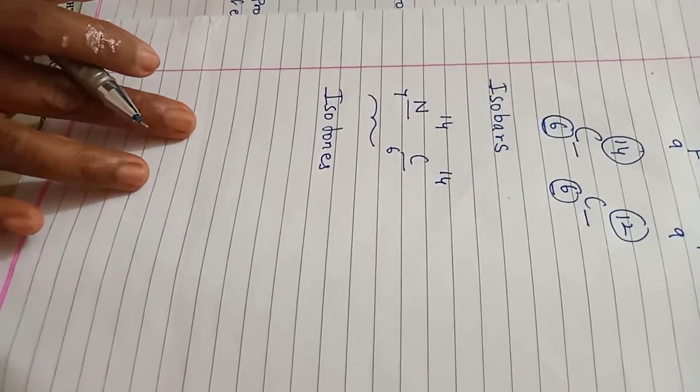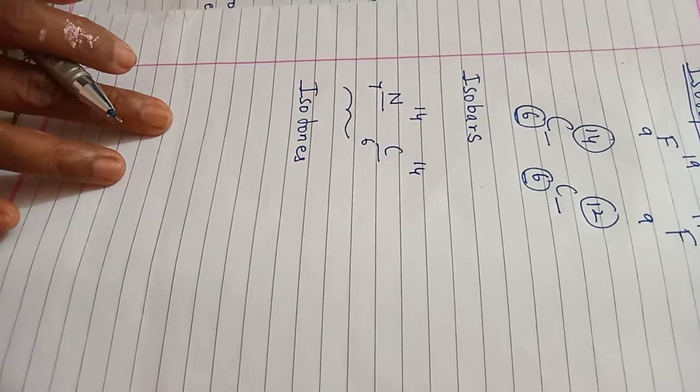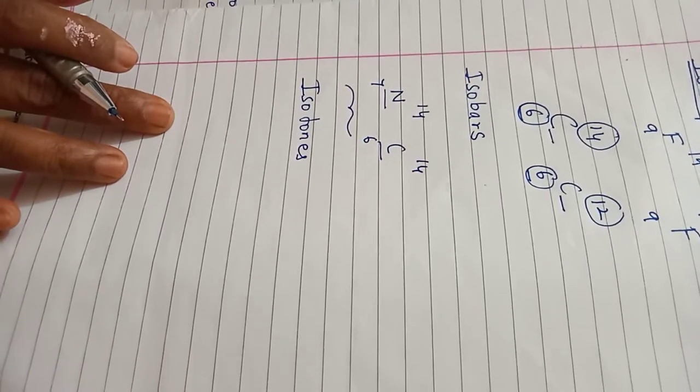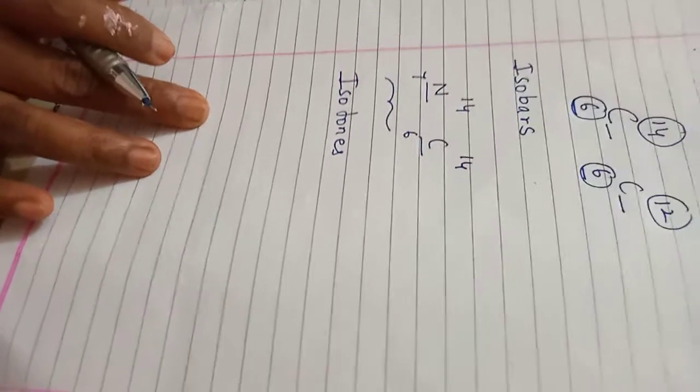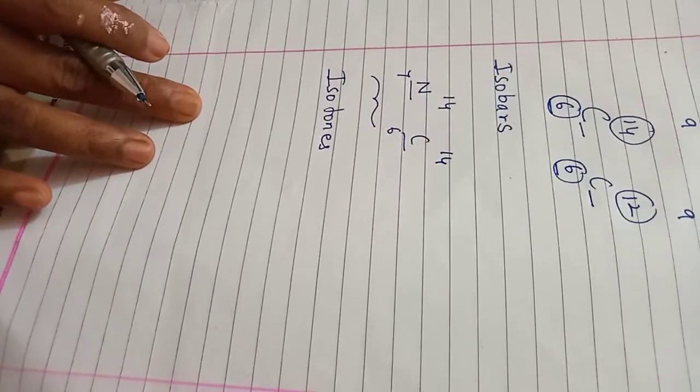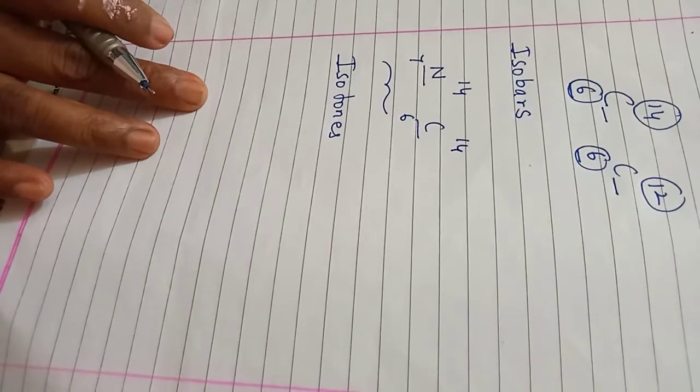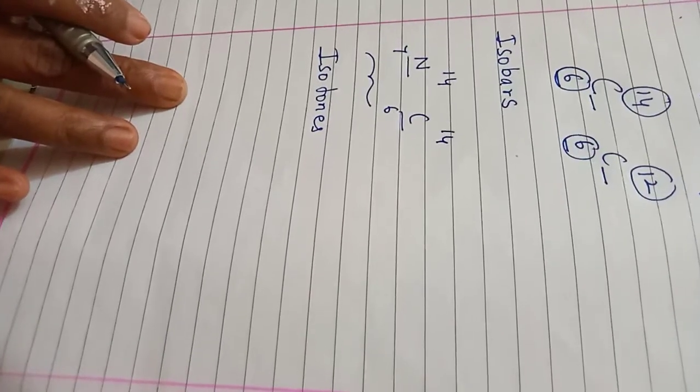Now what are isotones? Isotones are atoms having the same number of neutrons but different numbers of protons. Having the same number of what? Neutrons but different numbers of protons. They are called isotones. Are you okay?